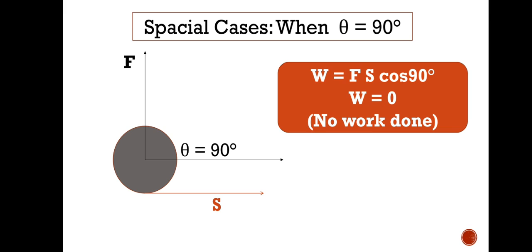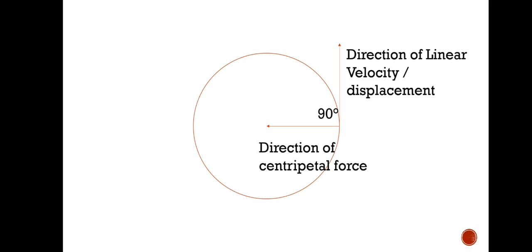So when force is applied perpendicularly or normally to the direction of displacement, we'll say there is no work done. Some examples are there, you see, this is an example, what you can guess. This one is circular motion, or you can say uniform circular motion. Here this one is the direction of centripetal force, which is toward the center, as all of you know, okay, it is inward to the center.